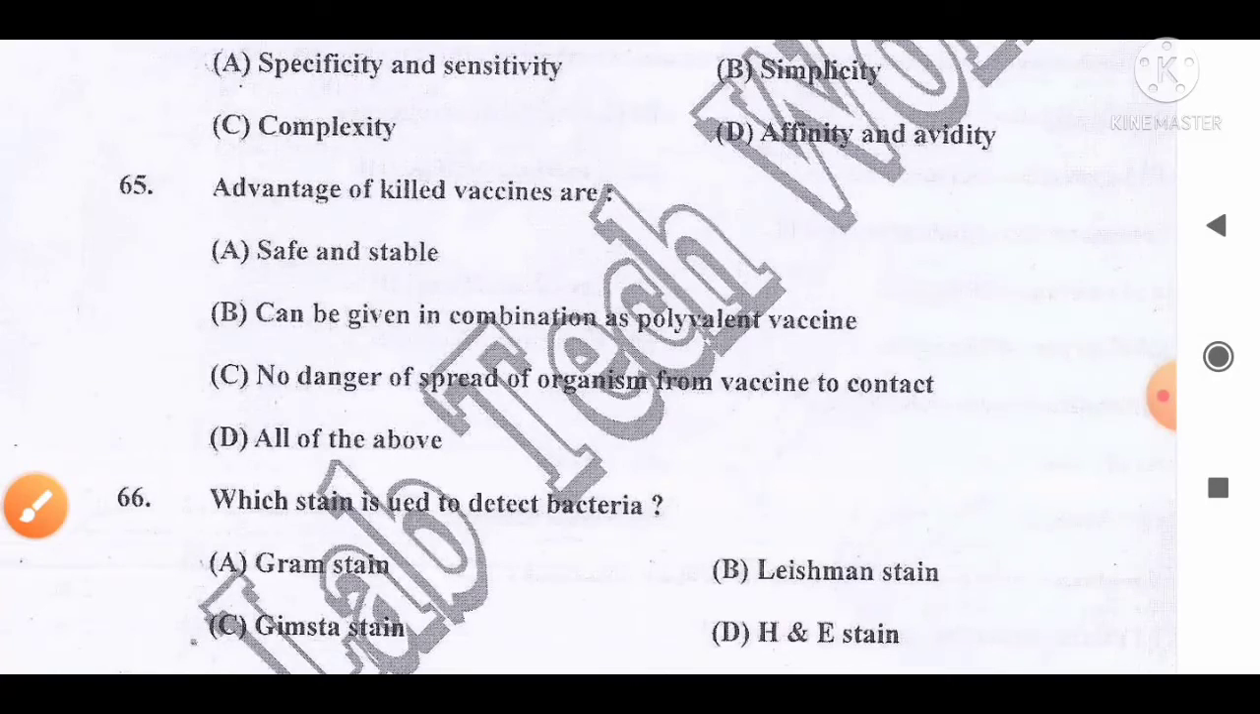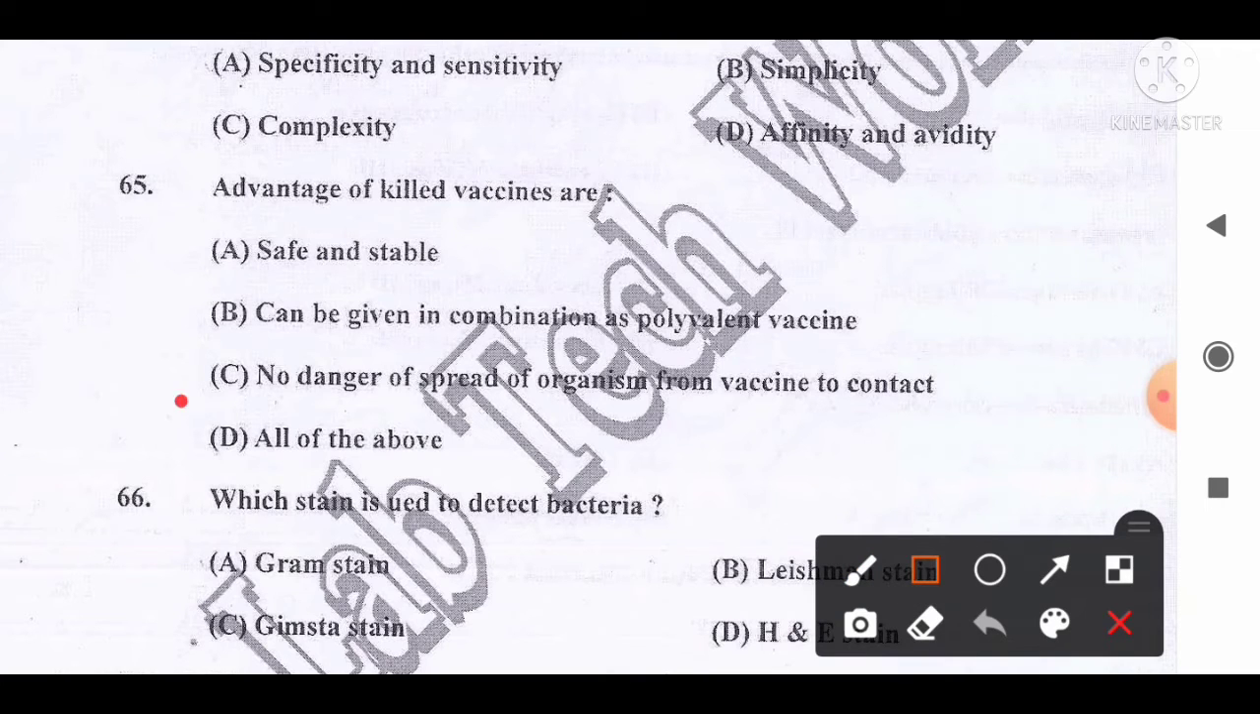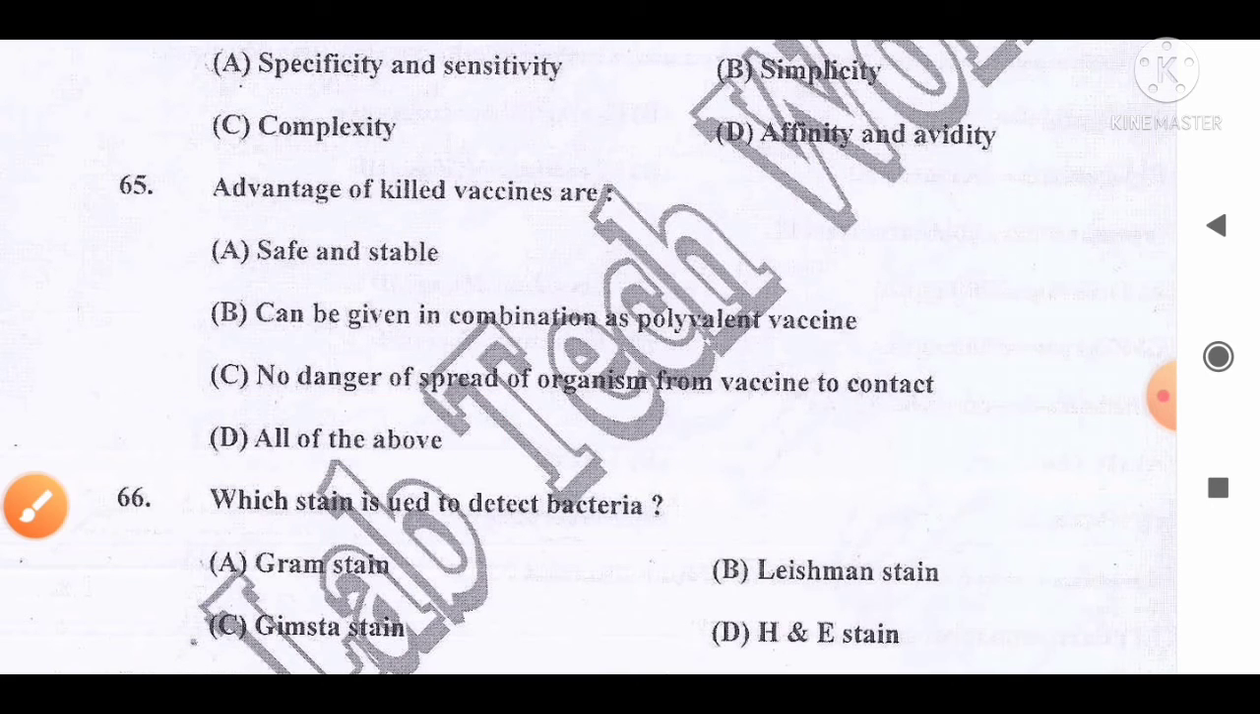Move to the next question, number 65. Advantages of killed vaccines are, and the options are A, safe and stable, B, can be given in combination as a polyvalent vaccine, C, no danger of spread of organism from vaccine to contact, D, all of the above. And the correct answer for this question is option D, all of the above are the advantages of killed vaccines. So option D is the correct answer for this question.